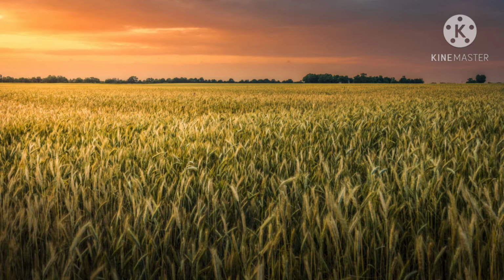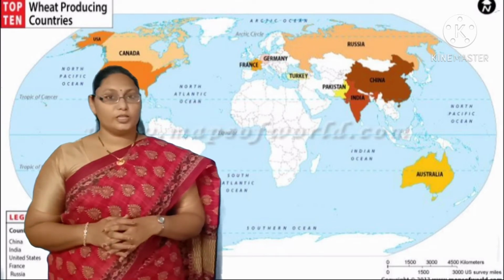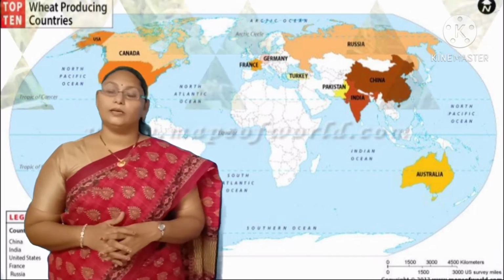Right, the next crop is wheat. Wheat is also a very important food crop in the world. Wheat requires moderate temperature and moderate rainfall, but heavy sunshine at the time of harvest. Wheat grows in well-drained loamy soils, and in India it grows especially in the winter season. The leading producers of wheat are USA, Canada, Russia, Ukraine, Australia and India.